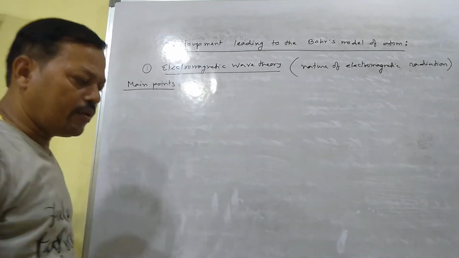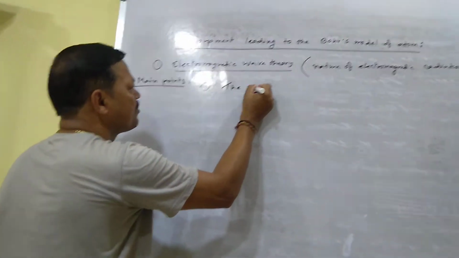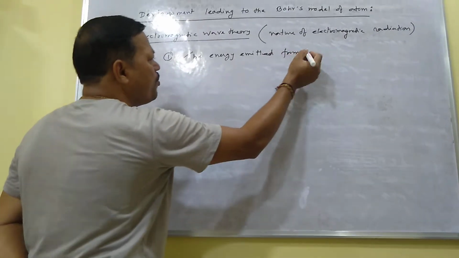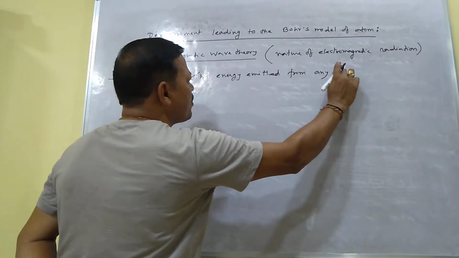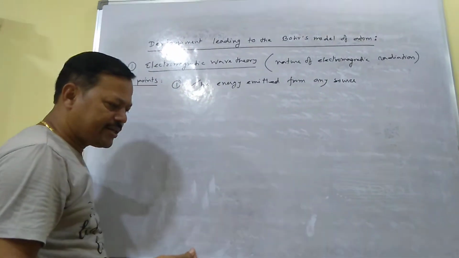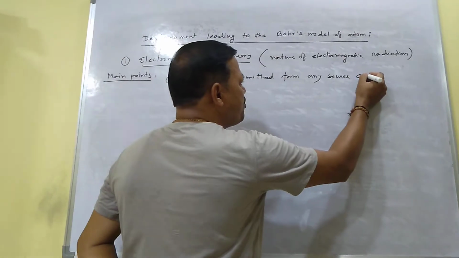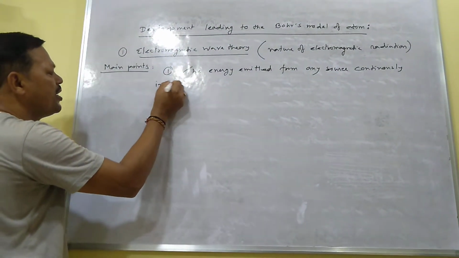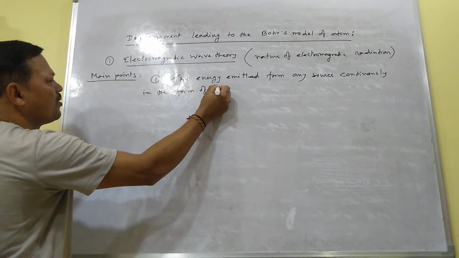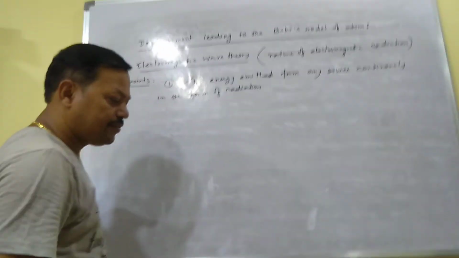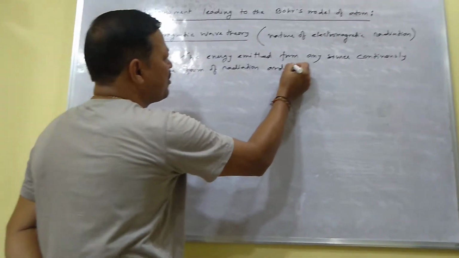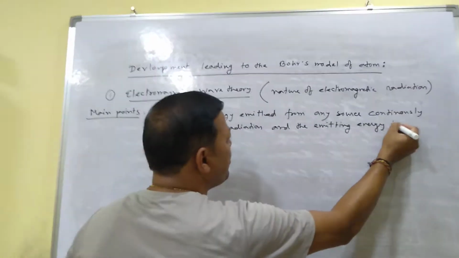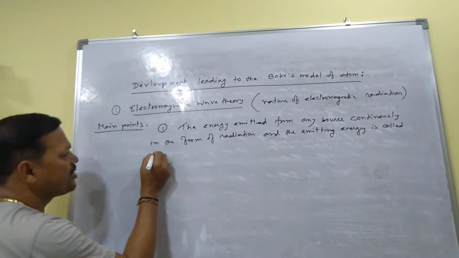Number one, the energy emitted from any source continuously in the form of radiation, and the emitting energy is called radiant energy.